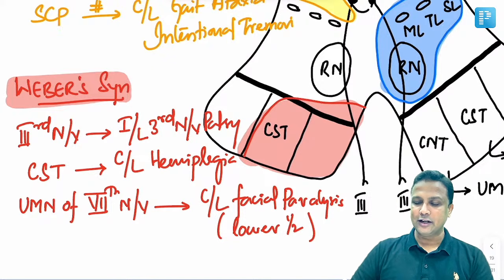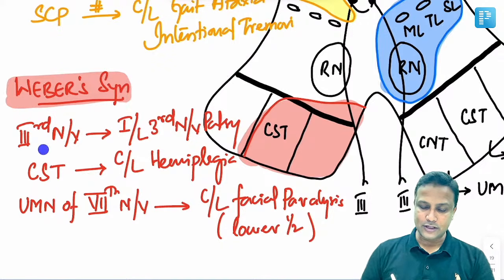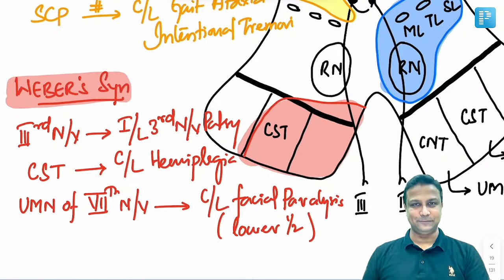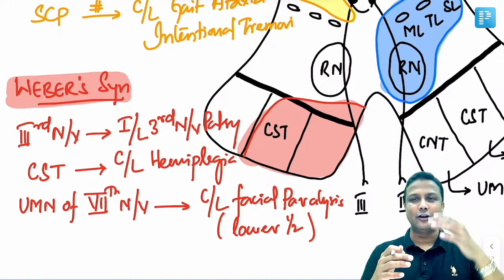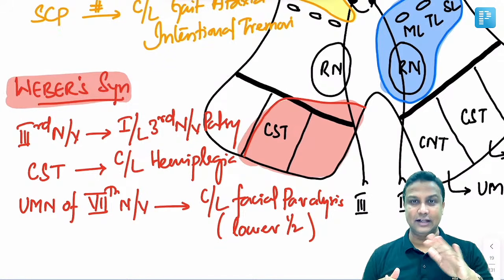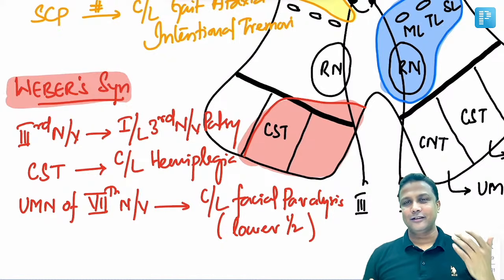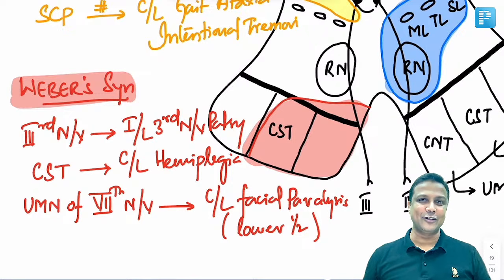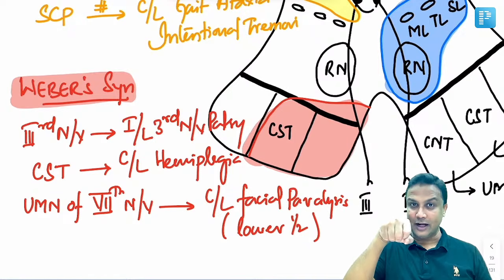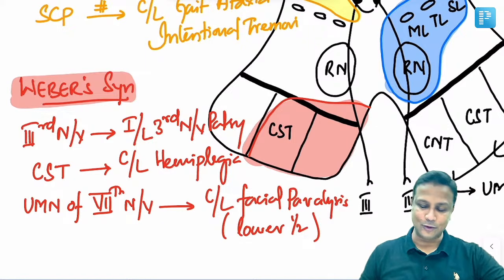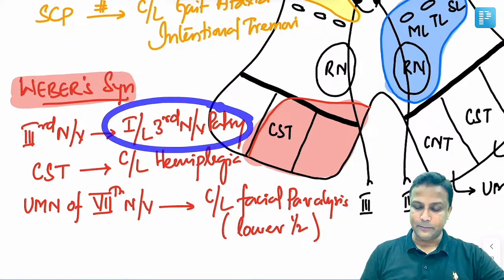So in Weber's syndrome, which nerve is basically involved? Third nerve. So of course it will lead to what? Ipsilateral third nerve palsy. My dear friends, please remember, whenever nerve is involved, nerve is actually a part of your lower motor neuron. And lower motor neuron, it cannot be contralateral. It is actually ipsilateral. So there is no confusion here. Nerve is a part of your lower motor neuron and it has to be ipsilateral only. And third nerve palsy, you have already studied ophthalmology, so who doesn't know what happens in it? In third nerve palsy, there will be down and out eyeball. Down and out eyeball. There will be loss of light reflex and all those things. So of course, you already know all this.